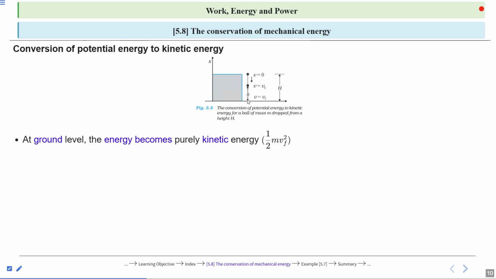Because at the ground the potential energy is equal to zero. Height is zero, so we can say the potential energy is zero. So there is purely kinetic energy. Yes, at ground level, no height. So the potential energy is zero and the purely kinetic energy is half mv square.